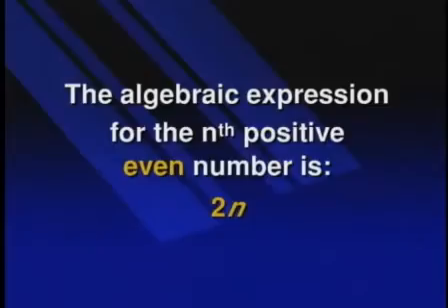Those are the even numbers starting with the first positive one, which is 2. So let's generalize. The algebraic expression for the nth positive even number is 2n.